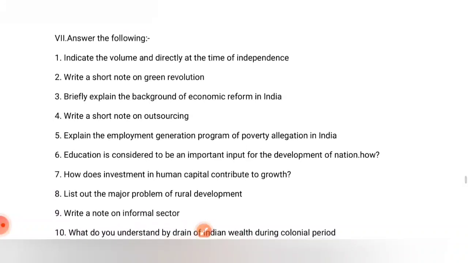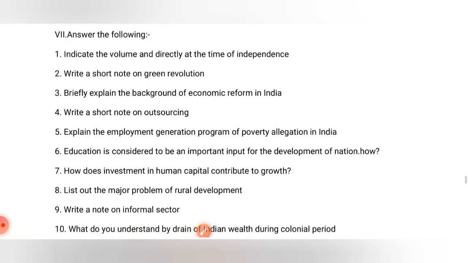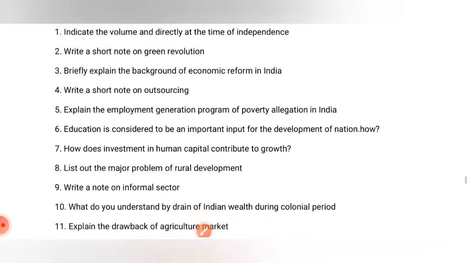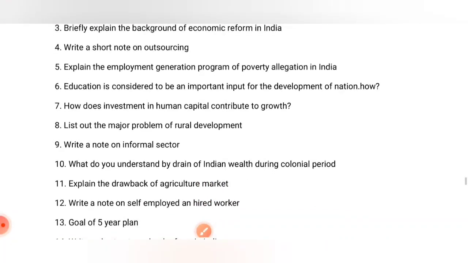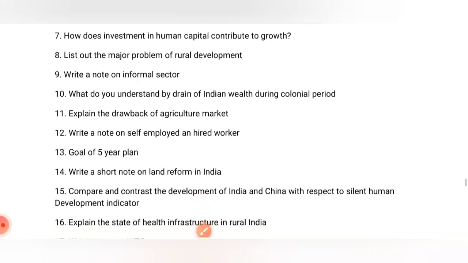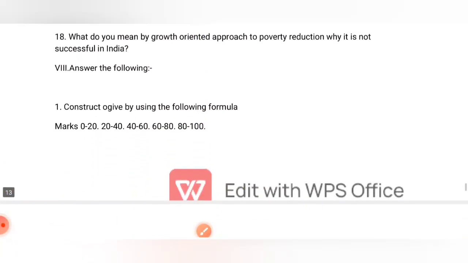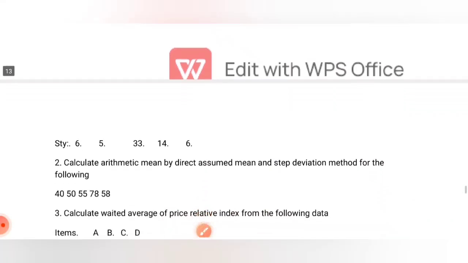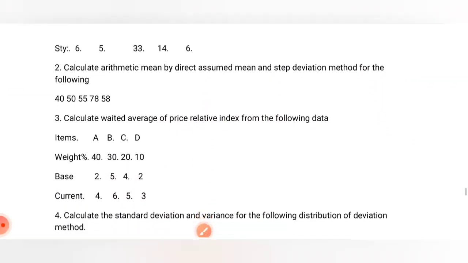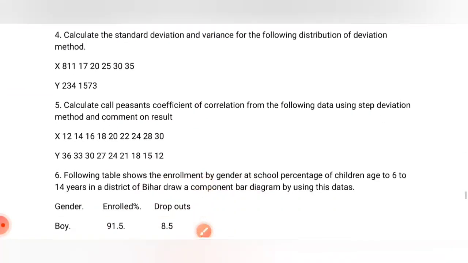After that, these are the important 6 marks from Indian economic development, where you have to write about the trade at the time of independence, what indicates the volume and direction of trade at the time of independence. Write a short note on green revolution, background reform of India, write a short note on outsourcing. So these all are important 4 marks. Here we have important 6 marks, sorry. Okay, these all are important 6 marks.